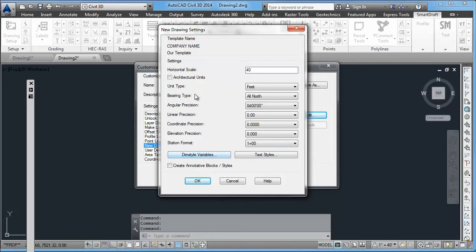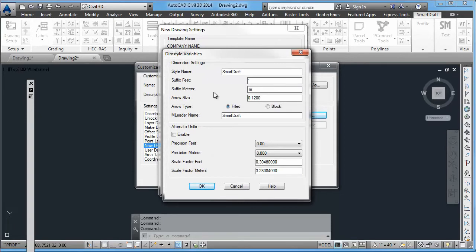But these are the default settings for each drawing. So we would want to point out the dim variable settings. When SmartDraft creates a dimension style, it will actually create that style within the drawing, and in this particular case, it prefixes that name of the style it creates with the word SmartDraft. If you wanted to use your company name or some other standard that you have within your organization, you would come in here and change that prefix.